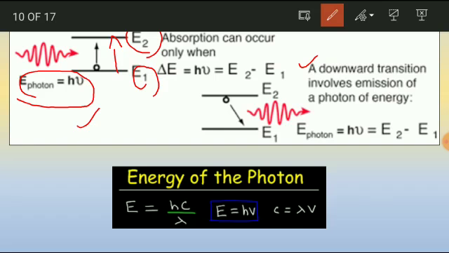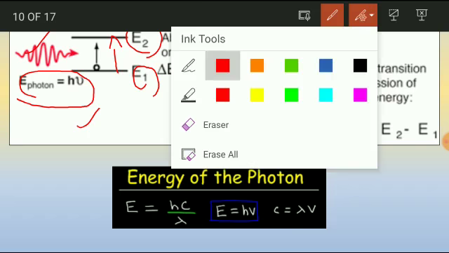Now, having come to the higher energy level, they cannot stay longer as their lifetime is very short. They come back to their original state. While returning, they emit photons of energy E is equal to h nu. This is called the emission process. So either emission or absorption both take place in the order E is equal to h nu. That is your second point: emission or absorption of radiation takes place only in the order of E is equal to h nu.